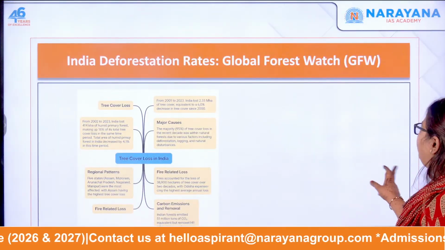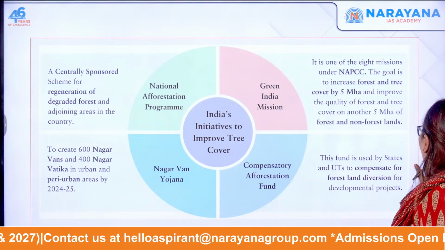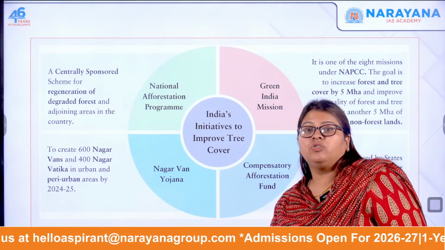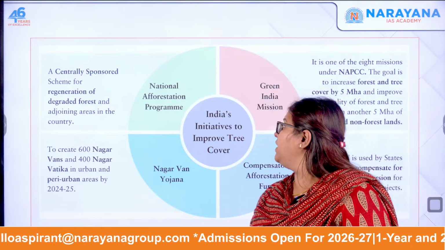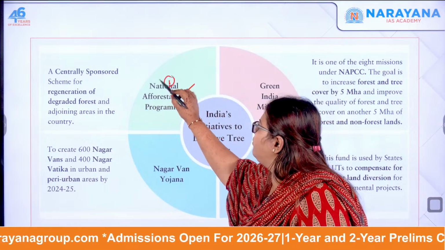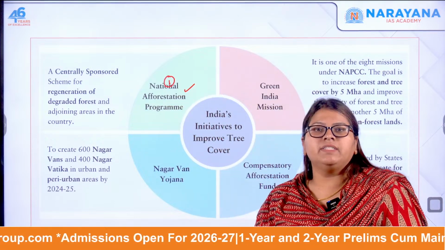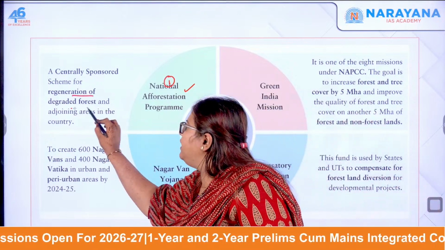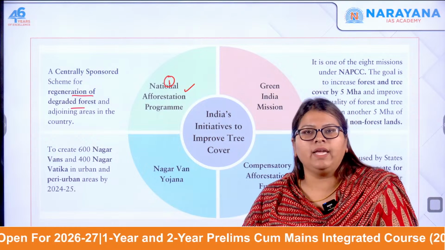Now, let us actually move on to the next one. So, what are the initiatives India has actually brought forth in order to improve the tree cover? First one is the National Afforestation Program. This is number one. It is a centrally sponsored scheme, and this is for the regeneration of the degraded forest and the adjoining areas in the country.